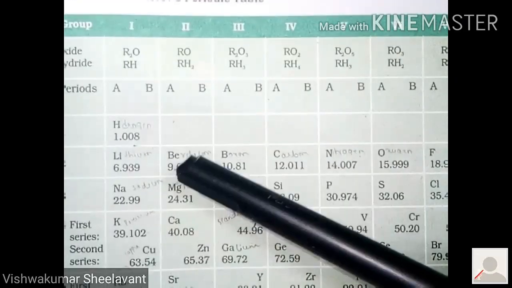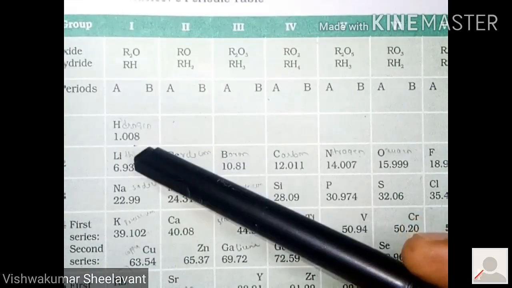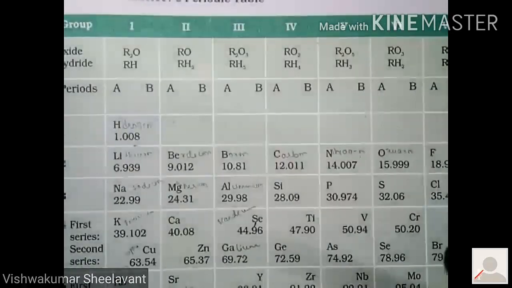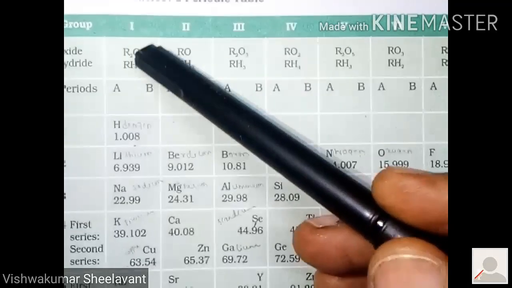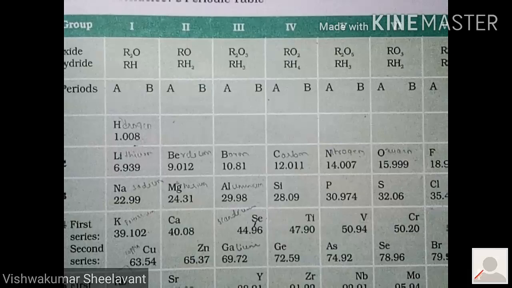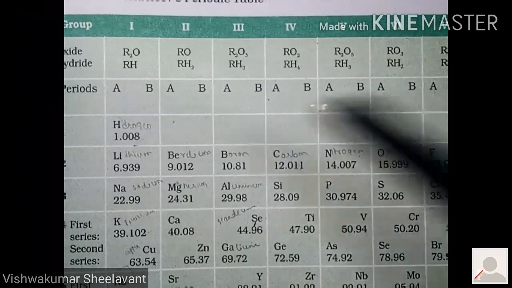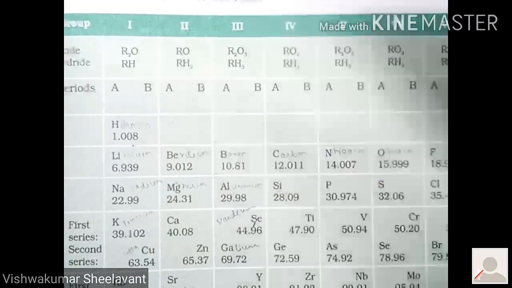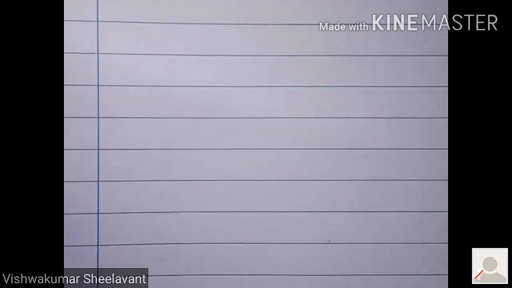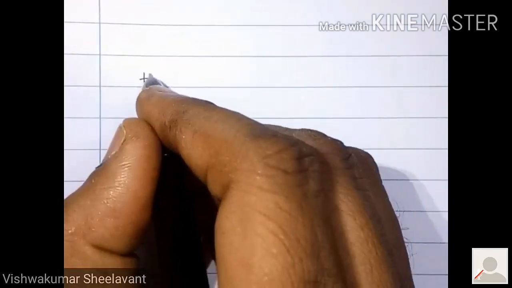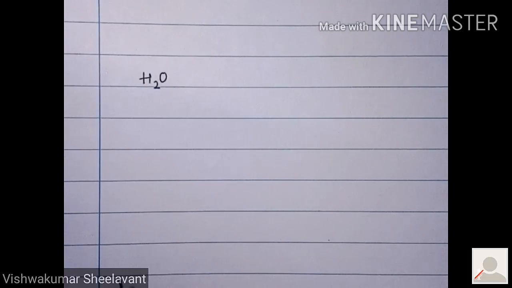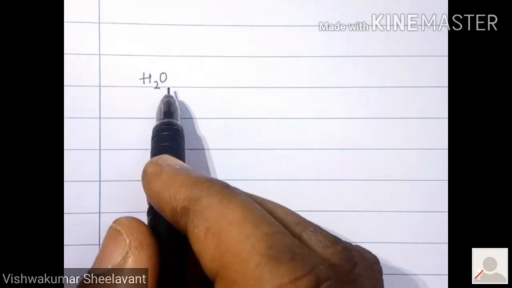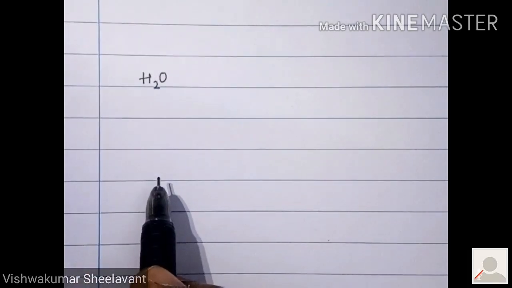Mendeleev came to know that hydrogen and lithium have the same properties by making them react with oxygen and hydrogen. When hydrogen reacted with oxygen, it formed H2O. You know that hydrogen and oxygen react to form water.